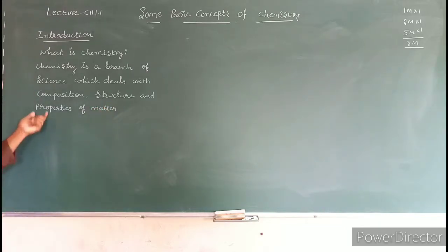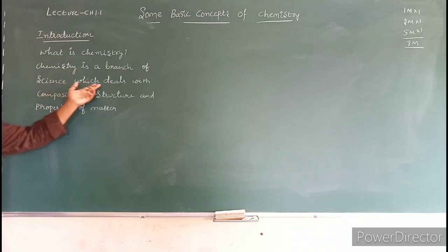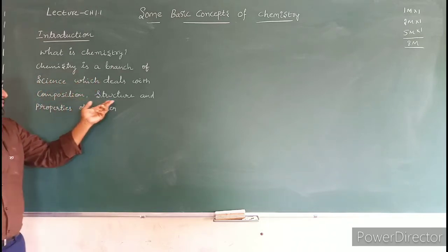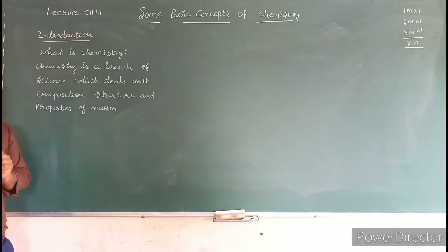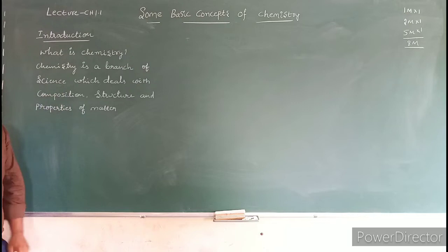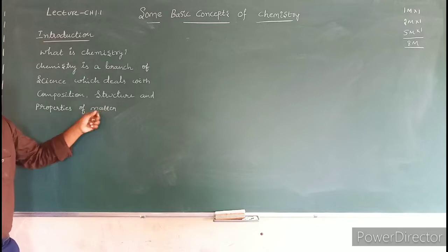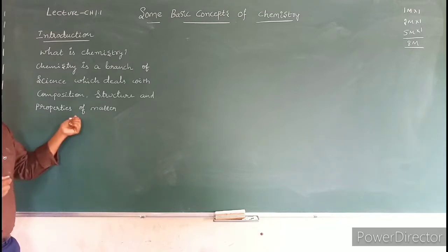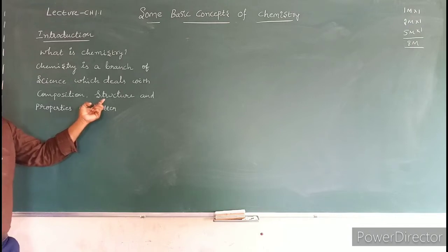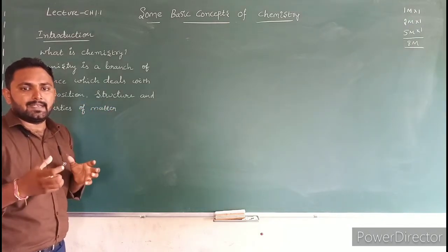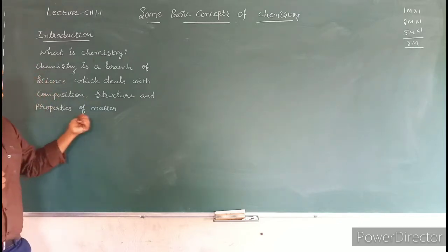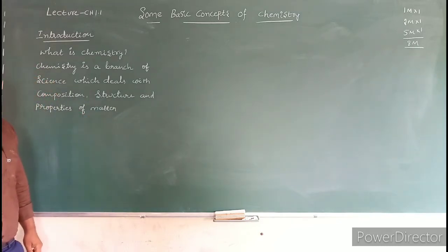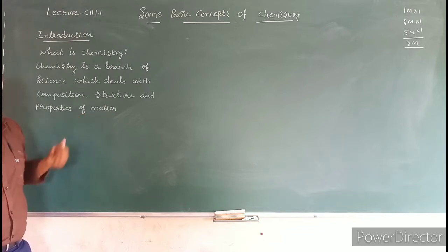What is the meaning of chemistry? Chemistry is a branch of science which deals with composition, structure and properties of matter. Means the study of matter is called chemistry. Composition of matter means which type of particles are present in matter or in which ratio the particles are combined together. In structure of matter, how the particles are arranged, and in properties of matter, there are two types of properties: one is physical properties, another one is chemical properties.